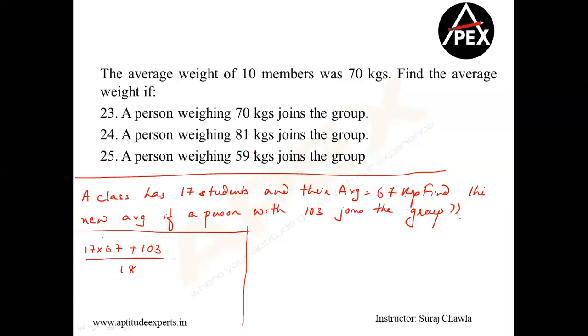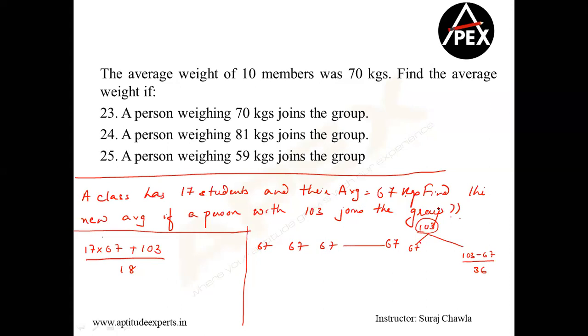Okay. Now, let's look at this. Everybody has 67, 67, 67. Now, how many of you are there? You are 17 people. Now, I enter the group with 103. Now, what will you say, sir? Take 67 inside. We all will be equal. Whatever extra you brought, we will divide equally, right? So 103 minus 67. That means how much did I bring? I brought 36 extra.